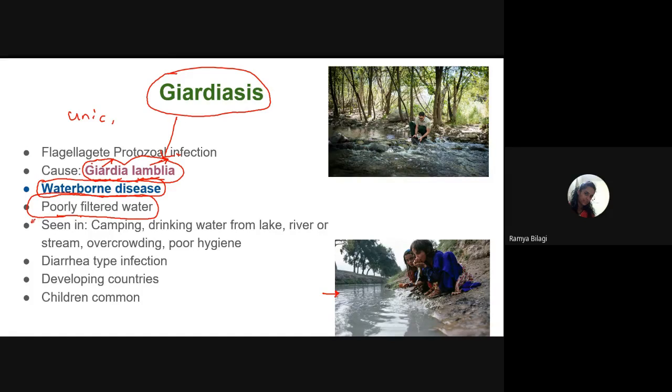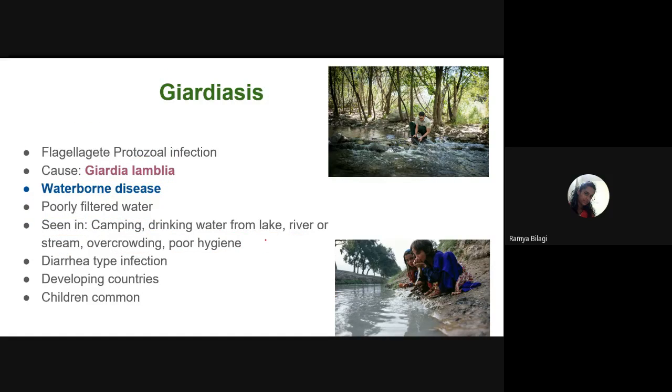And mainly it is seen when we consume poorly filtered or poorly sterilized water. And very important, it is seen in people who go camping, or who drink water from a lake, river, or stream, or in overcrowded places, or with poor hygiene. Because an MCQ has been asked related to this particular statement. So giardiasis is most common among people who go for camping, like mountain trekkers or who go to some hilly areas.